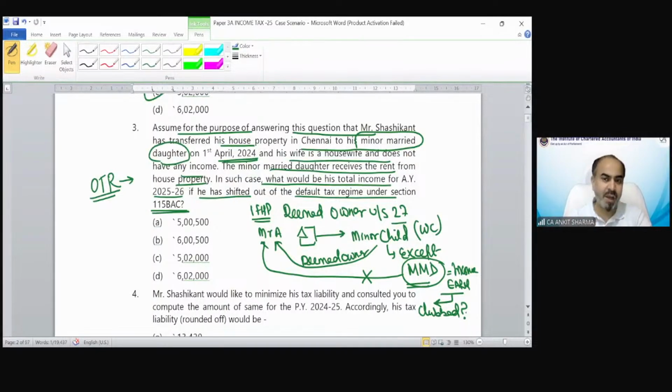So in this question, because Mr. A has transferred this house property to his minor married daughter, the rent earned by the minor married daughter, whether that rent is going to be included in the hands of Mr. A, is going to be clubbed or not, you have to answer this. So let me see what is the answer you are giving.